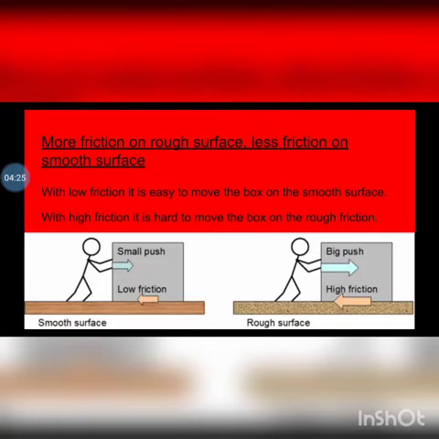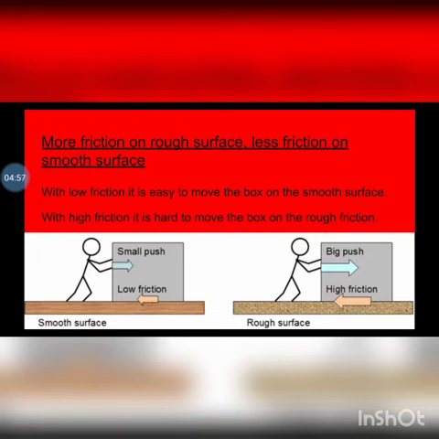Do you know that friction depends on what kind of surface we have? There will be more friction on a rough surface and less friction on a smooth surface. If you look at the picture, you can see that in the first picture it is a smooth surface. So the person is using only a small push because the smooth surface is creating low friction. So it is easy for him to push that box.